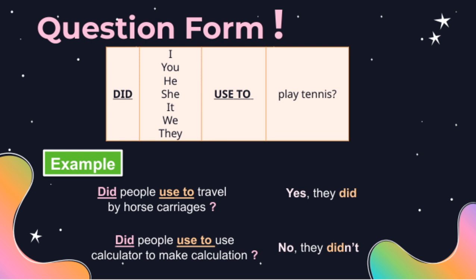The same pattern applies for he, she, it, we, and they. Remember, this question form is very useful when we want to ask about past habits or routines. And it's a key part of understanding how to talk about the past in English. So, whenever you're asking about something people did regularly in the past, this is the structure to use.